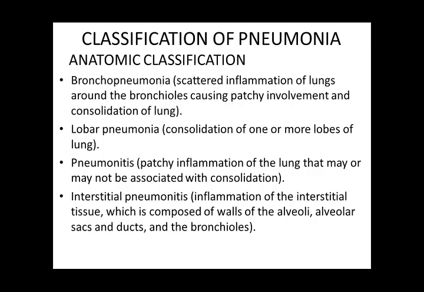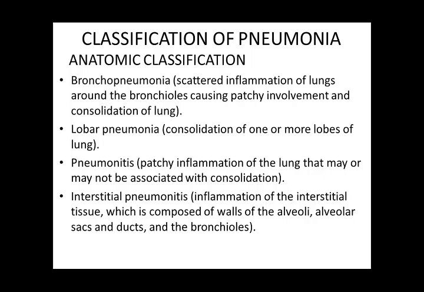In interstitial pneumonitis, there is inflammation of the interstitial tissues, which is composed of the walls of the alveoli, alveolar sacs, and ducts and bronchioles. So you understand? This is the anatomical classification: bronchopneumonia, lobar pneumonia, pneumonitis, and interstitial pneumonitis.